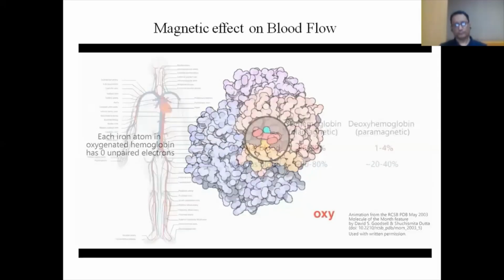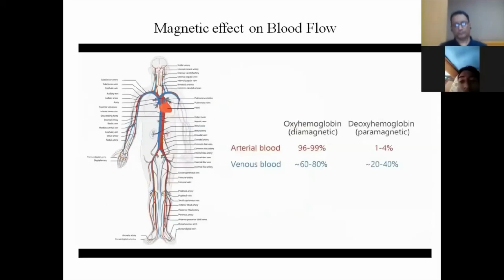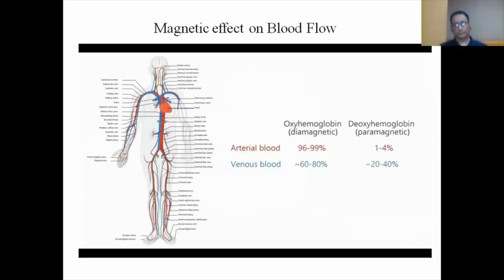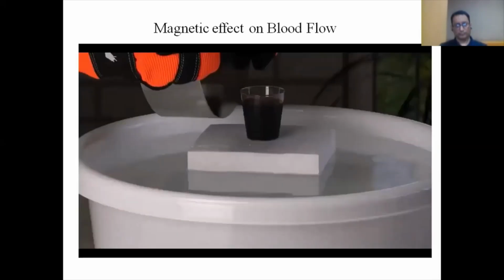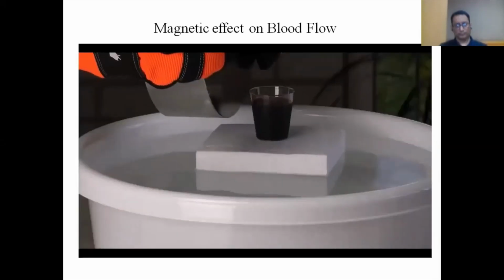The ratio between oxygenated and deoxygenated hemoglobin is typically like shown on the screen. Most of the hemoglobin in our blood is in the diamagnetic oxygenated state, being repelled by a magnet. The water making up half of our blood is also diamagnetic. So after all, it does make sense that the blood is repelled by a magnet. The conclusion is clear to me. The iron is not in a ferromagnetic state in the blood.